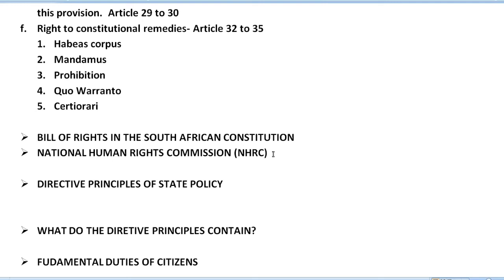Apart from that, the Commission's main functions include inquiry on its own initiative or on a petition presented to it by a victim into complaints of violation of human rights, visits to jails to study the condition of the inmates, undertaking and promoting research in the field of human rights, etc.